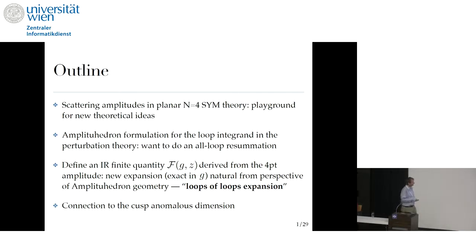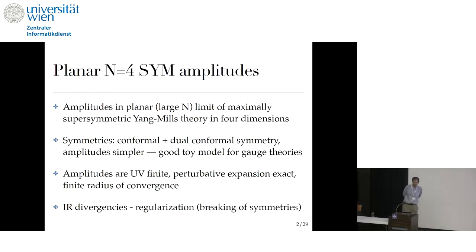And in the end, I will make some connection to the cusp anomalous dimension, which controls the IR divergences in this theory. Okay, so an introduction. We will be interested in amplitudes in the planar, large N limit of maximally supersymmetric Yang-Mills theory in 4 dimensions. This theory enjoys a lot of symmetries in addition to the conformal symmetry of N=4 super Yang-Mills. In the planar limit, there is also a new symmetry called dual conformal symmetry. It's another conformal symmetry acting in the dual space of momenta variables.